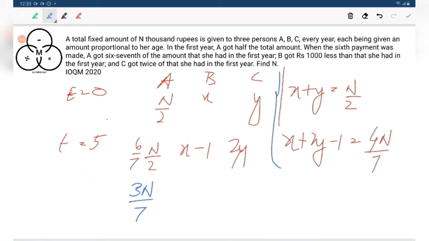From this equation you would get the values of n, x and y. I am just writing the values. You have to solve this equation, okay? Do not think that this is about solving, that's why we do not need to solve.